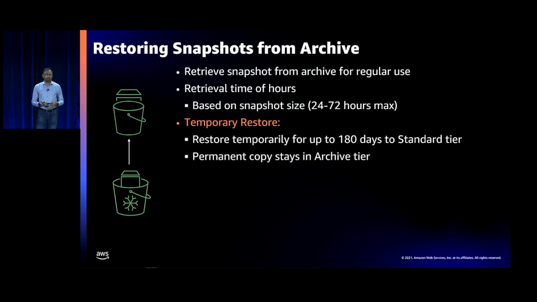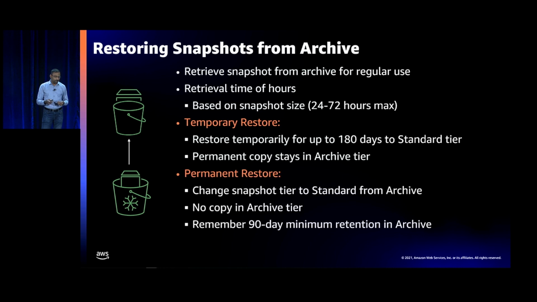So you have the option of temporarily restoring a snapshot. Let's say you want to restore it for a week in order to create a volume out of it and examine the contents, etc. So what happens is a permanent copy of it stays in the archive tier, and a temporary copy shows up in the standard tier, right? And then it'll tier back after a week, or whatever time you specify.